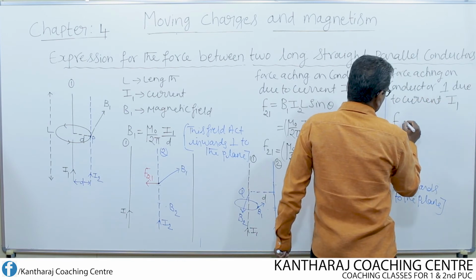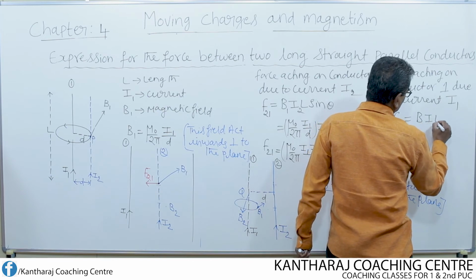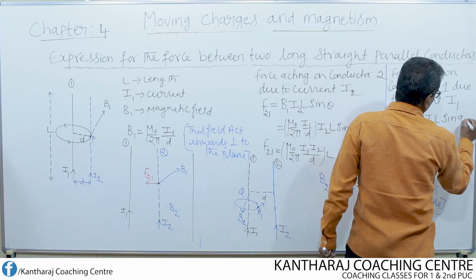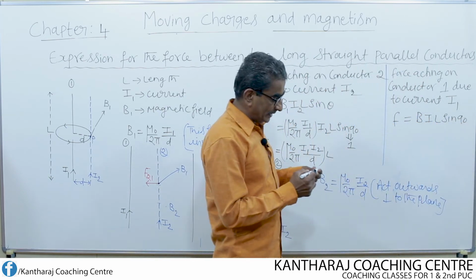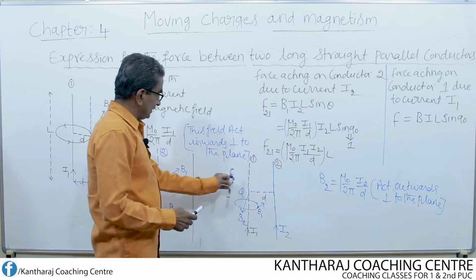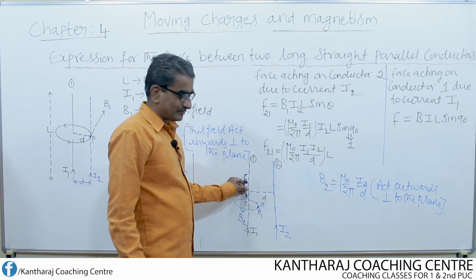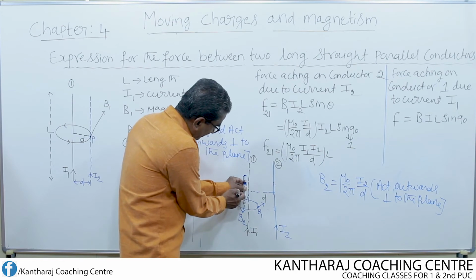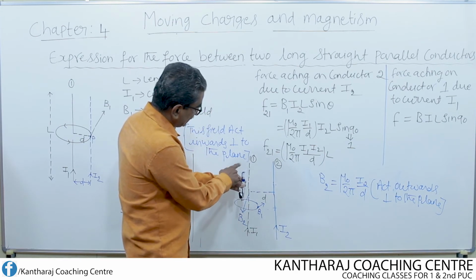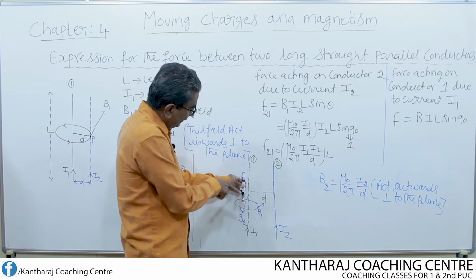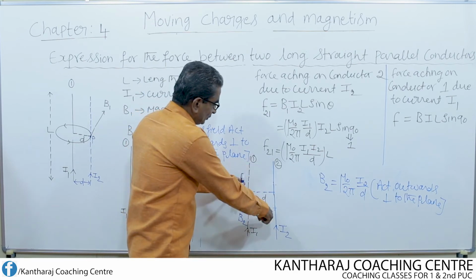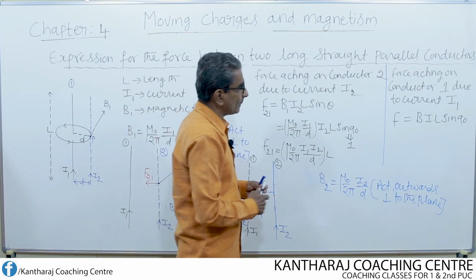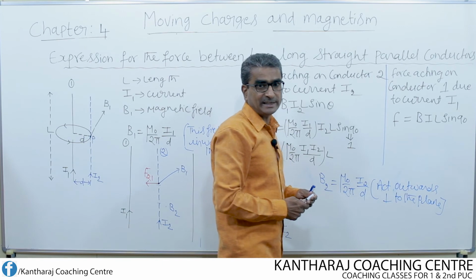Equation: F equal to B I L sin theta. Theta means once again 90 degree. Why 90 degree? Because this conductor and the magnetic field B2 are mutually perpendicular. This is conductor 1. This is field B2 due to this conductor. So I have taken theta equal to 90 degree.